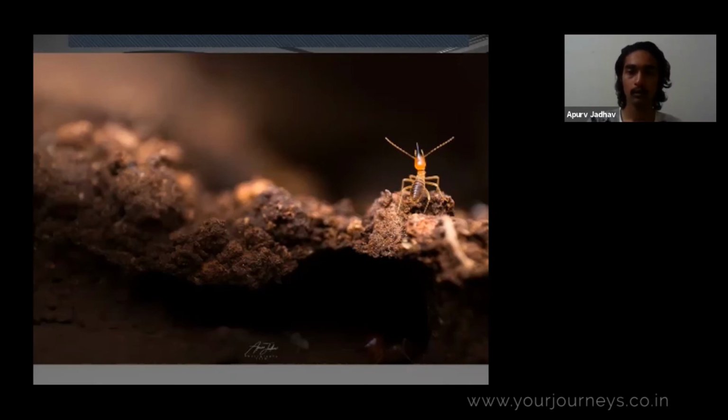So here the shot was taken using off-camera flash. The light was right above it, so this area is not lit up properly. And you can see there are other ants as well, baby ants roaming around. Even the composition, I deliberately kept negative space in here because I knew that I am going to enhance the light which is coming from here, and that will add to the subject. So here it was not about this single termite ant, but totally about the image.